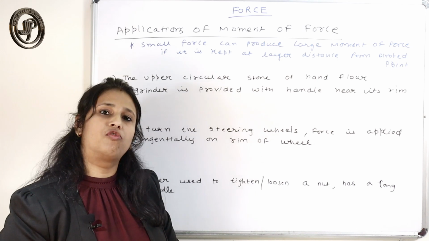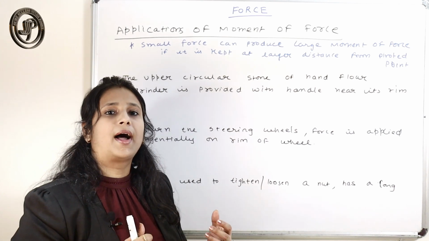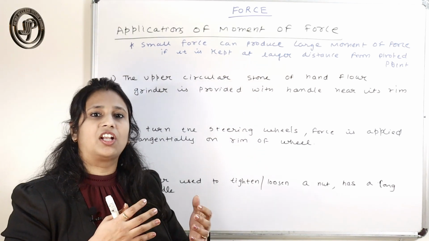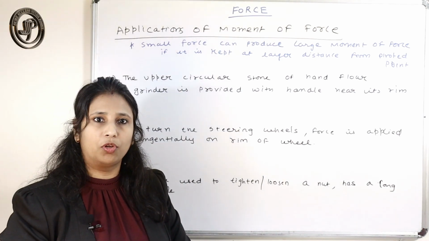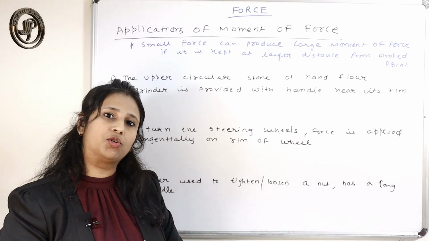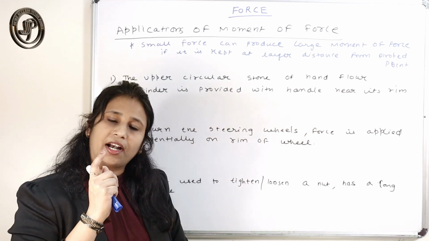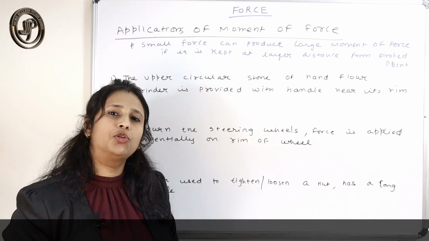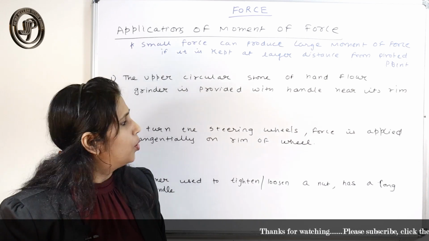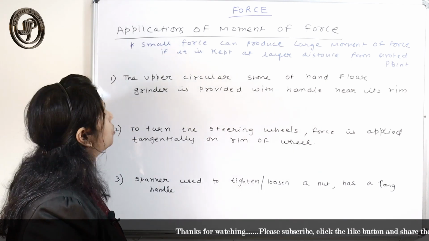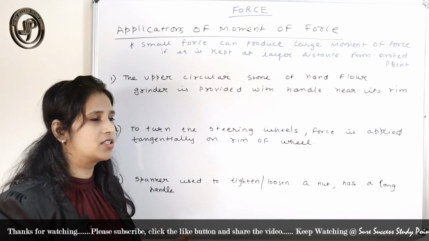A large moment of force can be produced in two ways. First, by applying a large force, and second, by keeping the object at a larger distance from the axis of rotation. Which is best for you? Would you like to apply more force on the body to do the same work, or keep the body at a larger distance from the axis of rotation? Definitely you will prefer the second: apply the force on the body kept at a larger distance from the axis of rotation. So let's see a few examples and try to answer those questions.